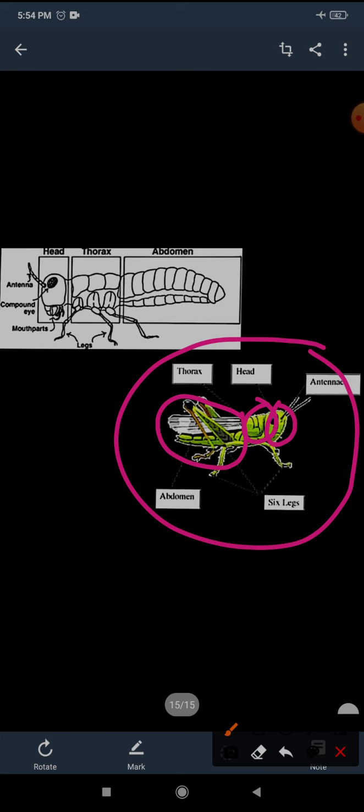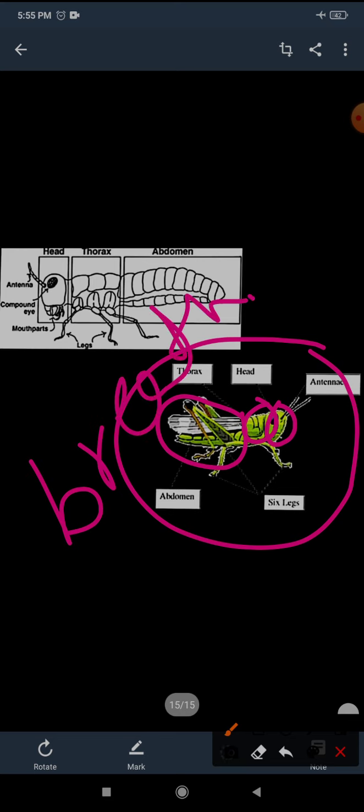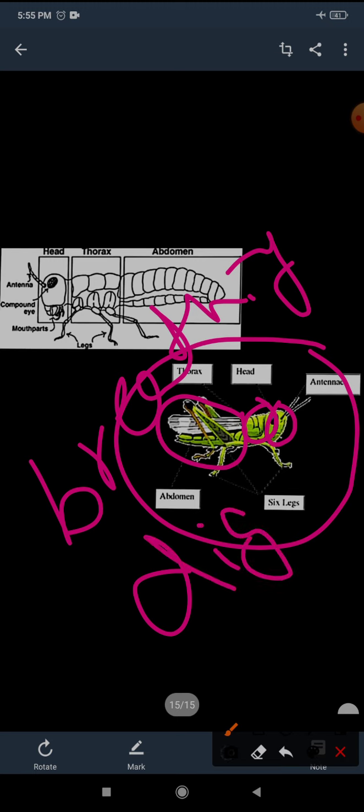Now a question comes: what is present in the abdomen? What is its function? Because all body parts are responsible for different functions. So children, the abdomen has a heart and the organs for breathing and digestion.